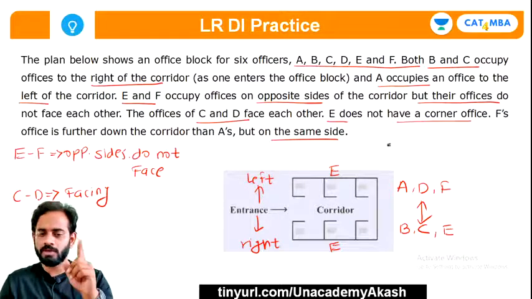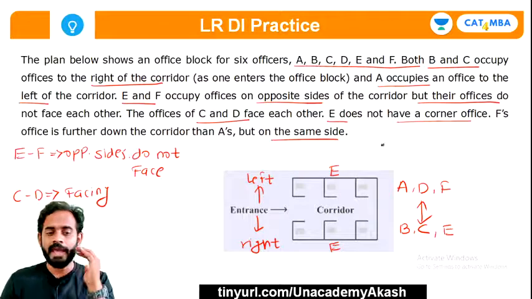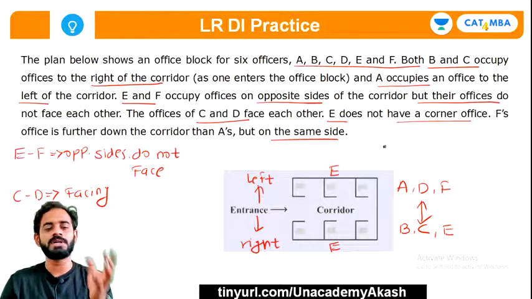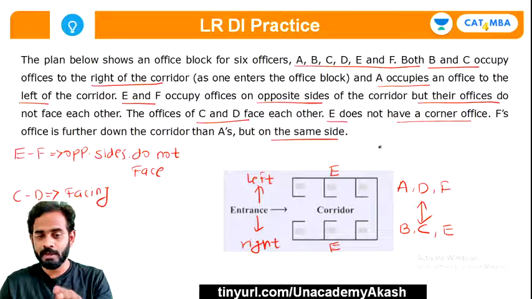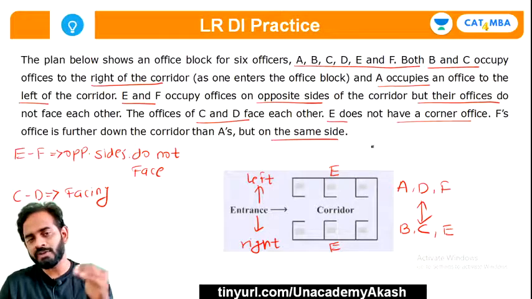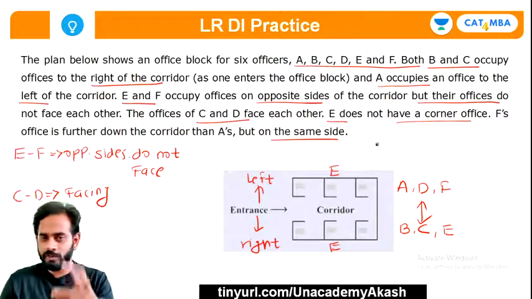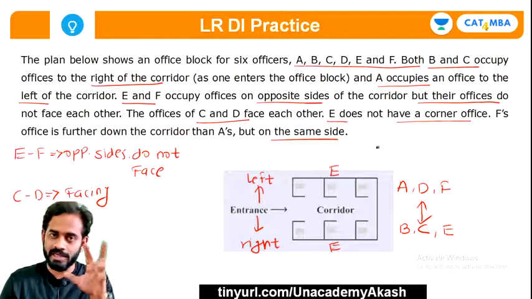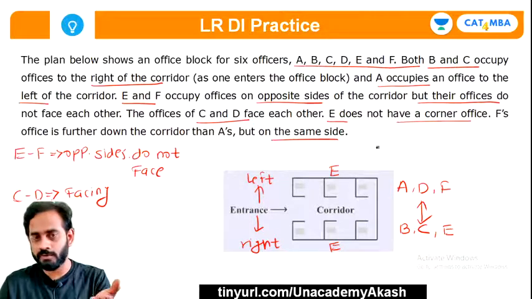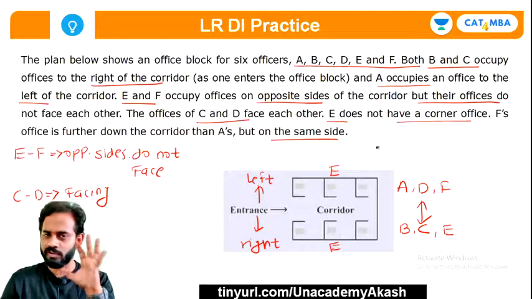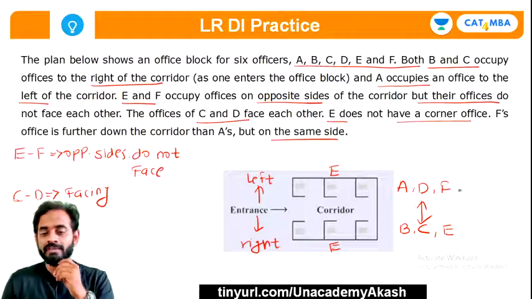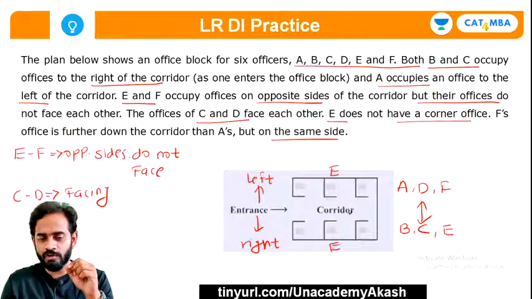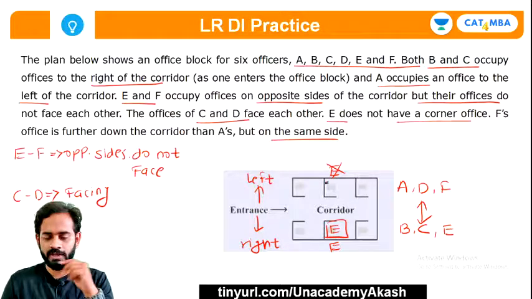Okay. Now in the last clue what was given, F's office is further down the corridor than A's. It means that as you enter the corridor, you'll see that first you'll get to see A's office, then you'll get to see F's office. Okay, so just remember this part. Now if E is towards the right hand side of the corridor, then obviously there is only one option left for E, so E must be placed here. Okay, and this option is cancelled for E.